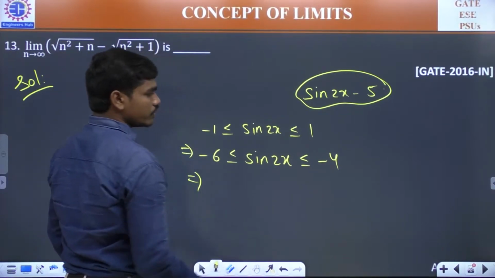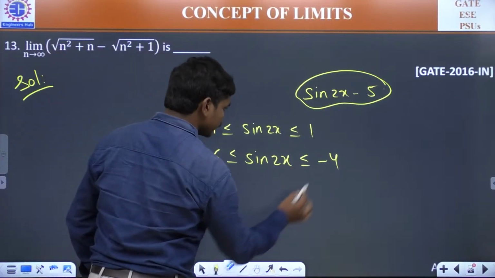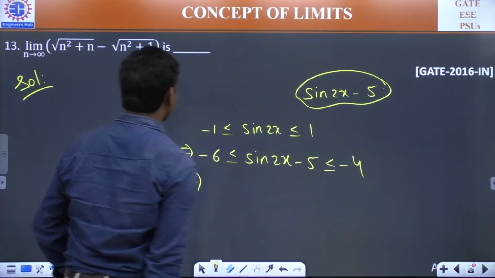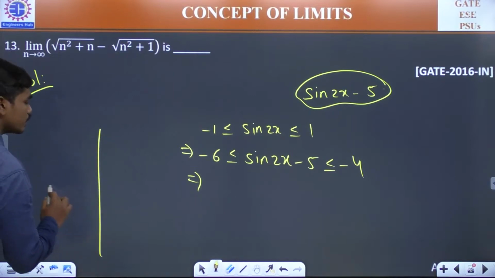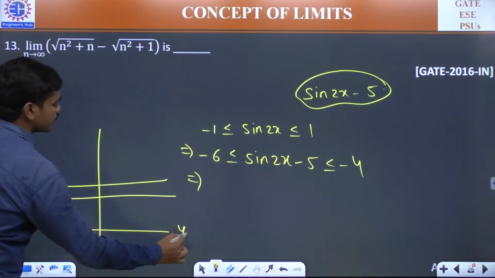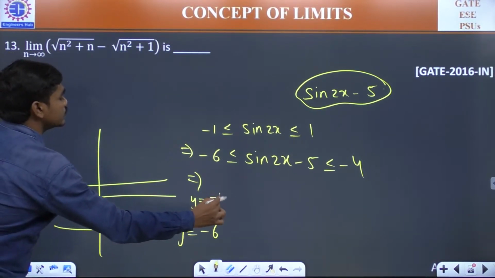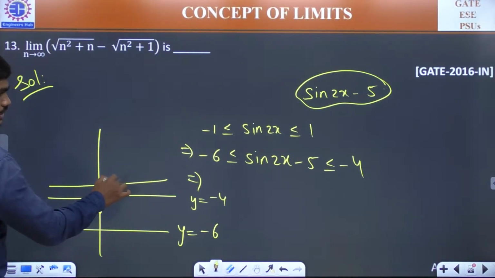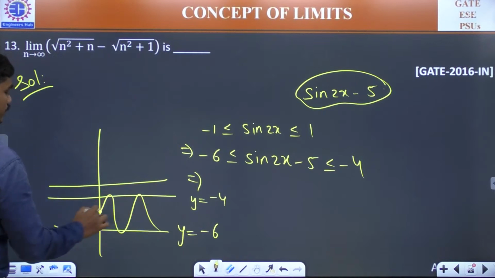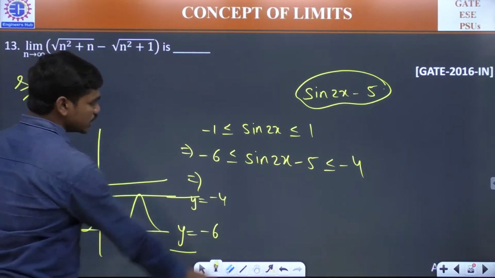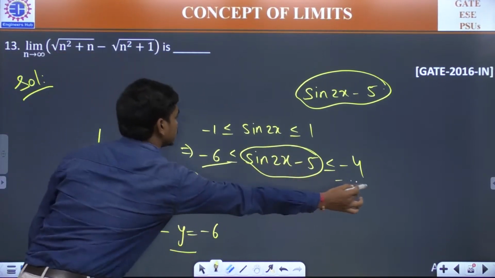yeah, of course, this is the equation. So of course, here it's minus 6 less than or equal to minus 4. So first of all, plot the lines y is equal to minus 6 and y is equal to minus 4. Y is equal to minus 6 is somewhere here, and y is equal to minus 4 is somewhere here. Now, you know at x is equal to 0, the value is minus 5. And from here, if x increases for a while, this sin x increases. So you can plot the sin x here, something like this. Okay. The graph will always lie between these two lines, because you see this function is always lying between these two lines.